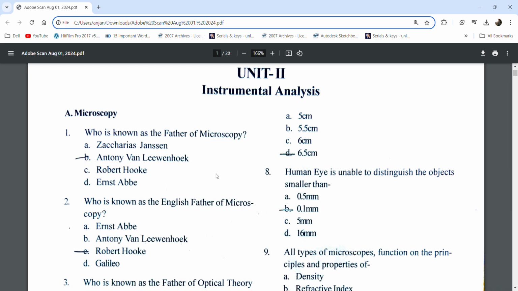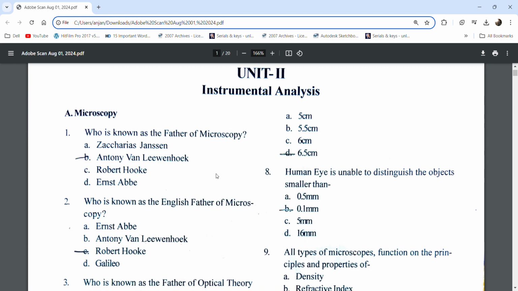Hello everyone, today I am going to cover Unit 2 NET JRF based questions on instrumental analysis. I am Dr. Anjani. The first question is on the topic of microscopy.